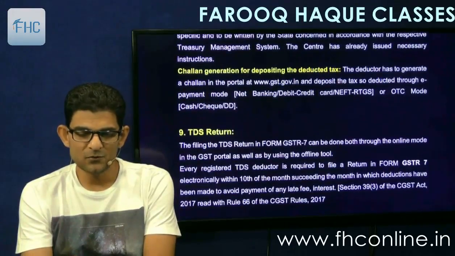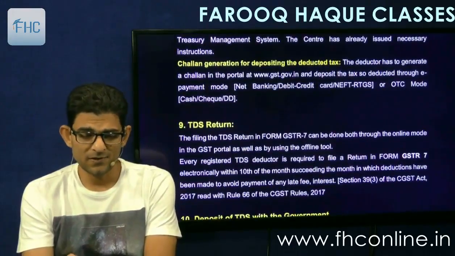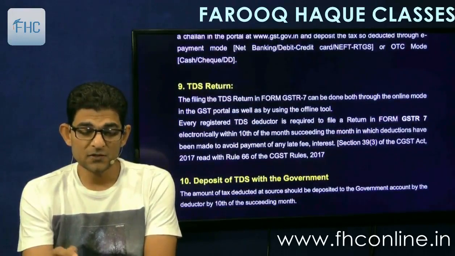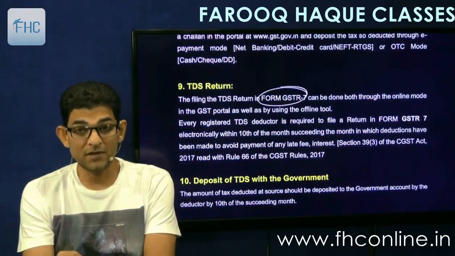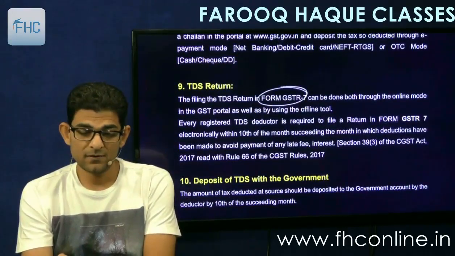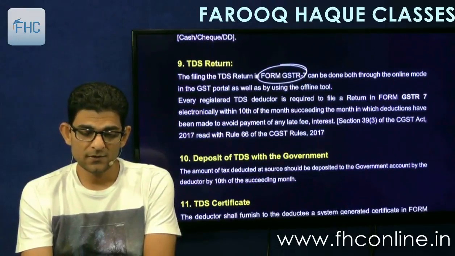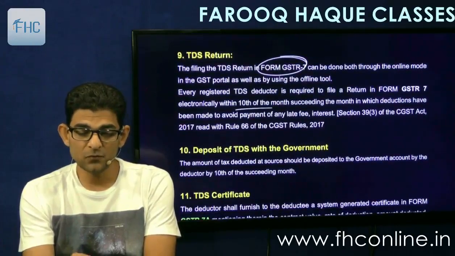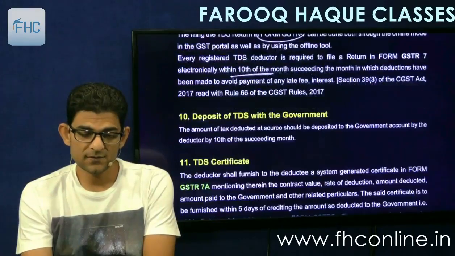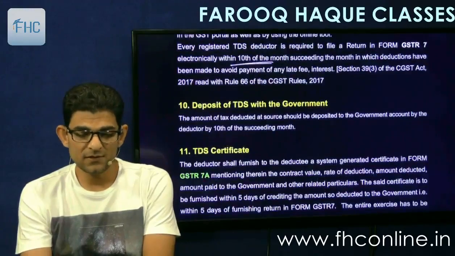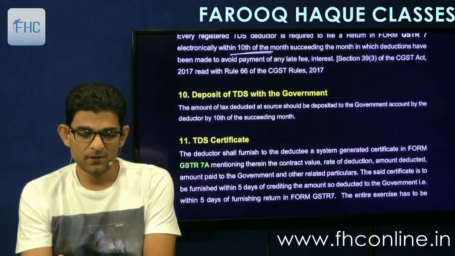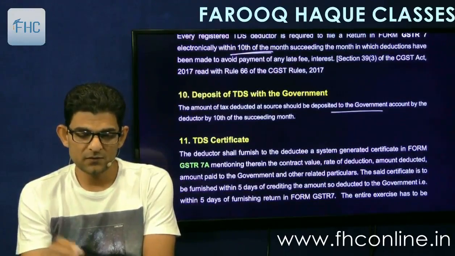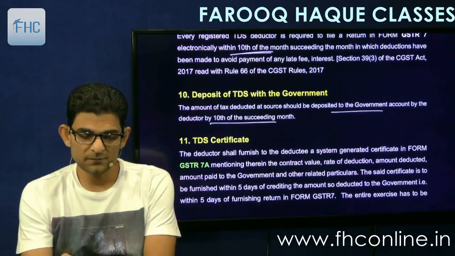Challan will be generated and you have to make the payment. Simple. Then you have to file the TDS return also in GSTR 7 online, and it is to be filed by the 10th of the next month. This we had seen in the return chapter. Then deposit of TDS with the government, obviously by the 10th of the succeeding month.